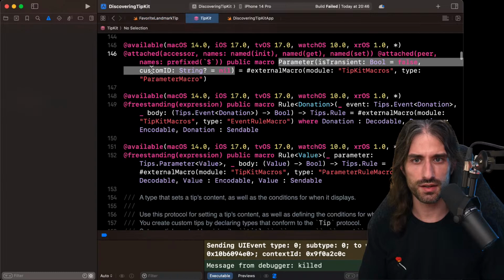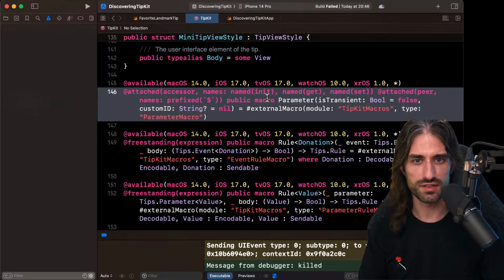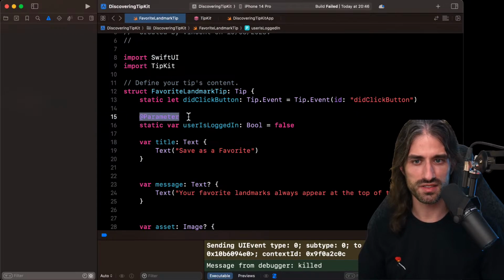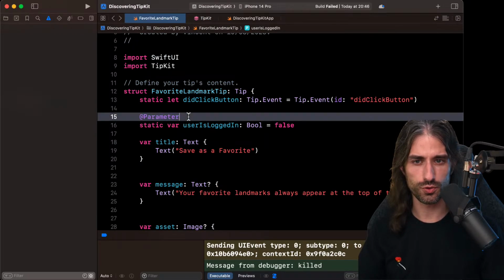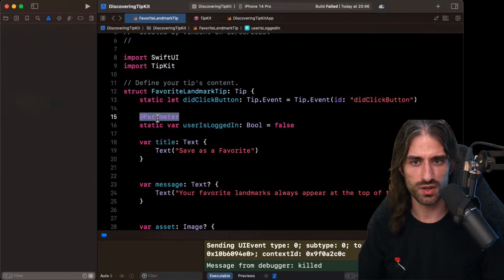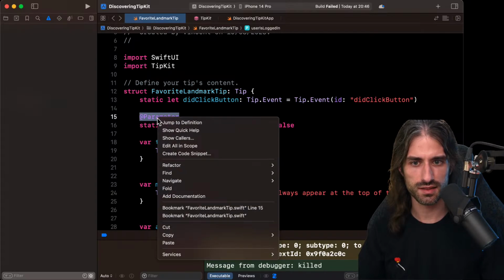We have this add parameter, which seems to be a macro. It's not a property wrapper. You can see that the color is different than the one Xcode would use for a property wrapper. Let's see if we can expand the macro, because normally with macros there is a way to expand them to see the code that they generate.